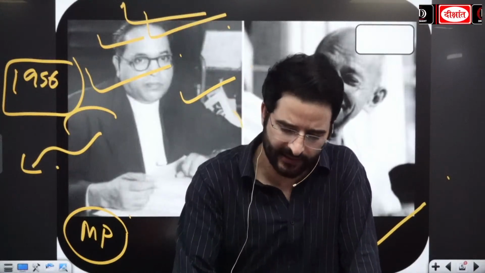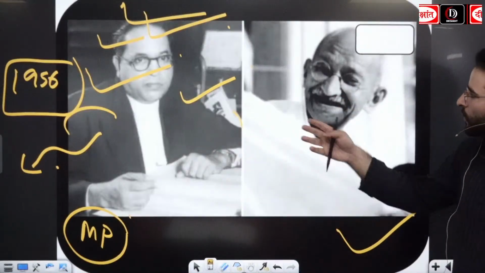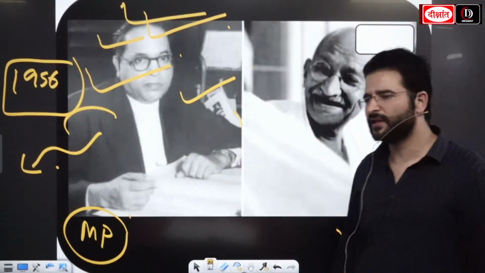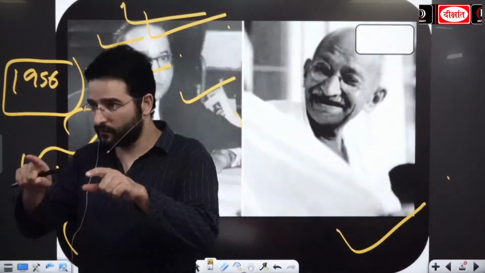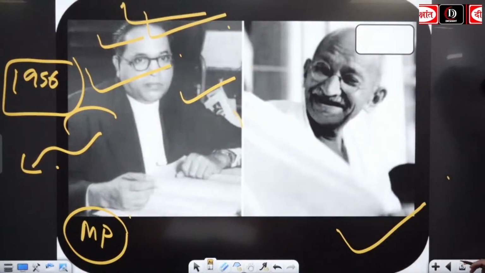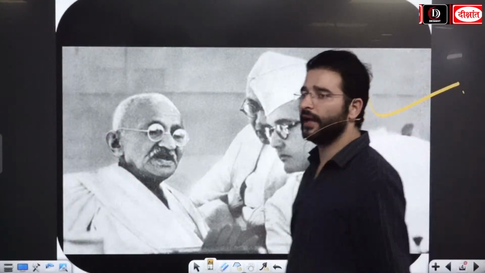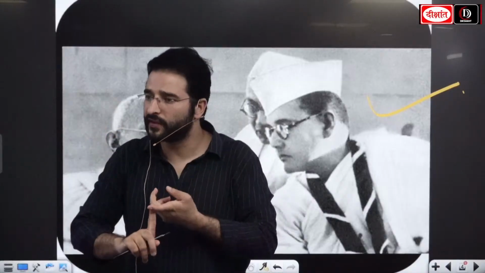Apart from that, guys, when we look at Gandhi ji and B.R. Ambedkar, these were major differences. I'll be writing these ones as well. Apart from that, let's look at Netaji Subhash Chandra Bose as well. They might ask you this one as well. What were the differences or what were the similarities between Netaji and Gandhi ji?